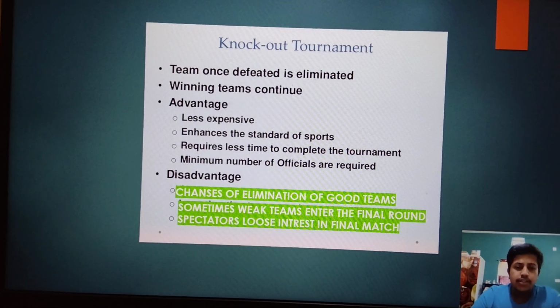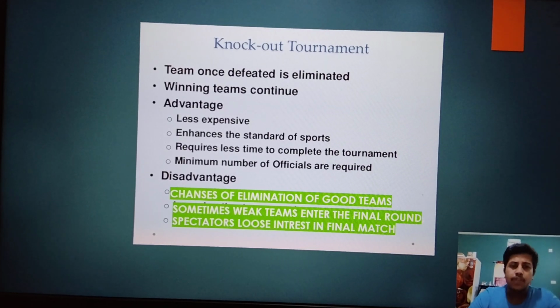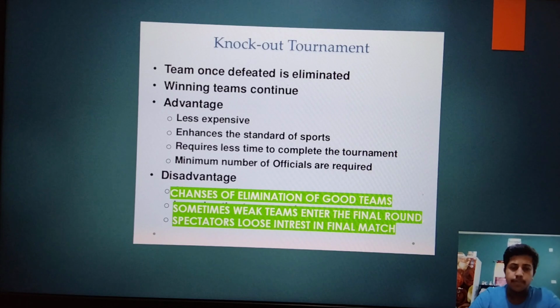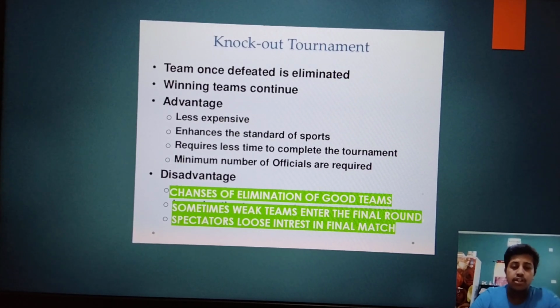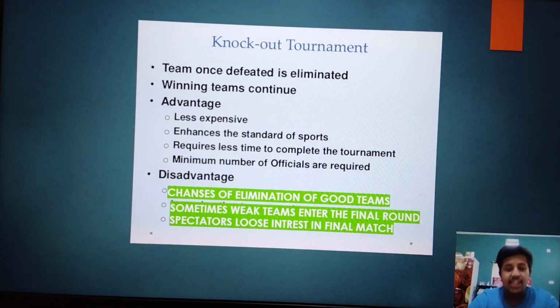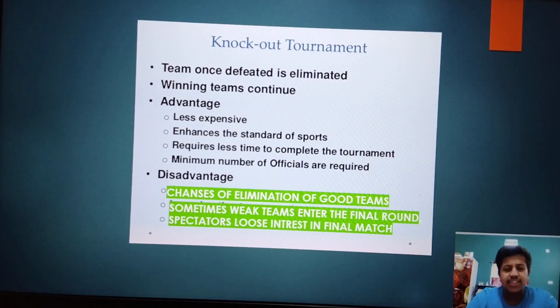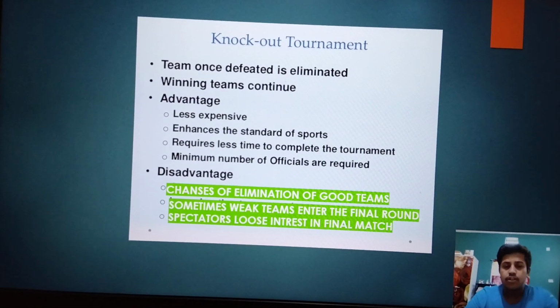Advantages: there are various advantages, but I have written down four. It is less expensive. It enhances the standard of sports, which means the sportspersons give their extreme, expert level, which helps them to increase the standard of sports. It requires less time to complete the tournament. A minimum number of officials are required.